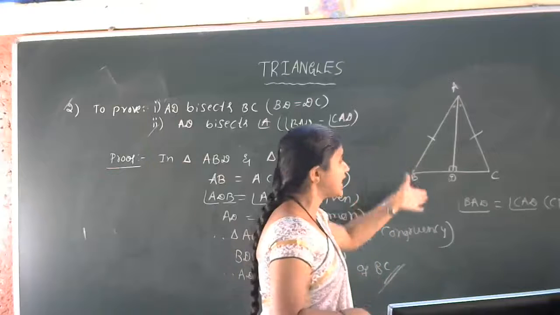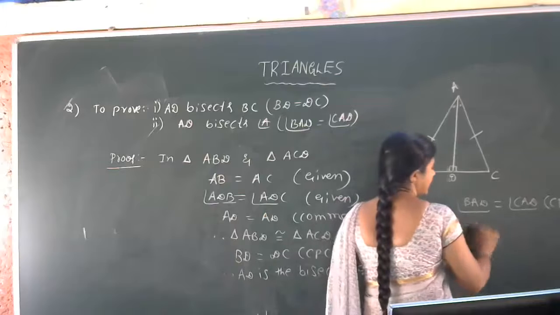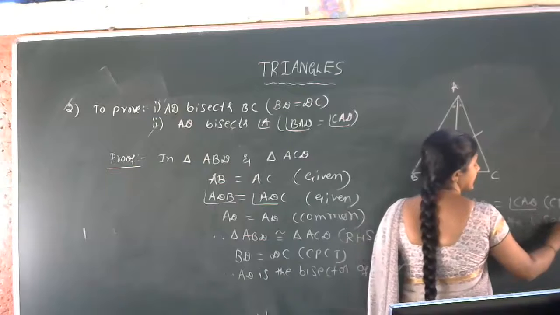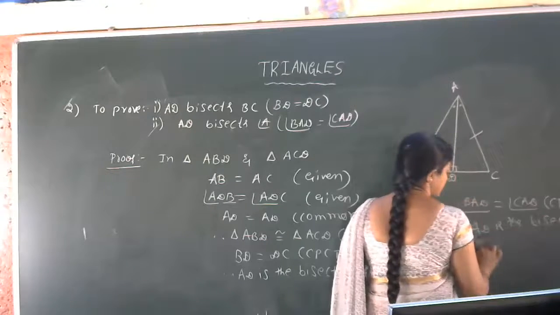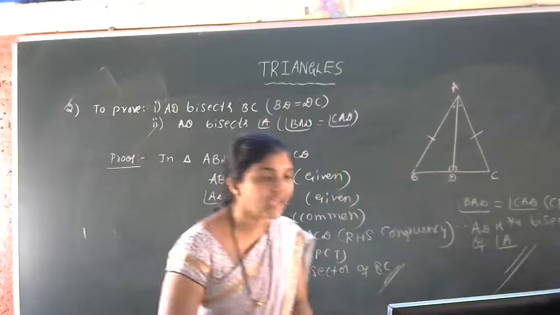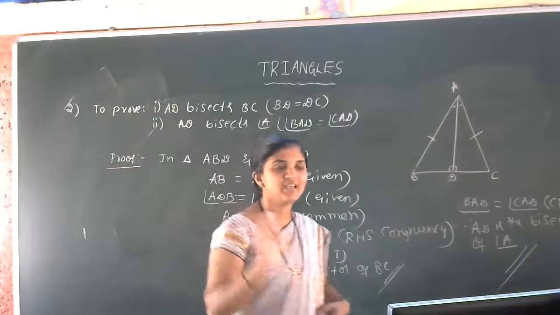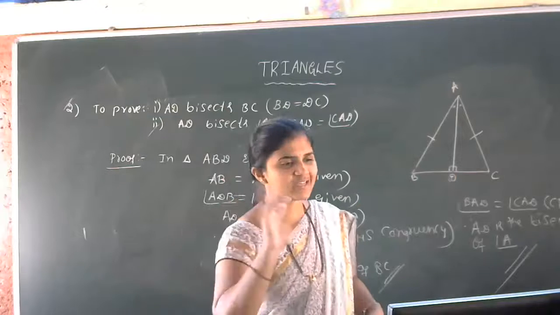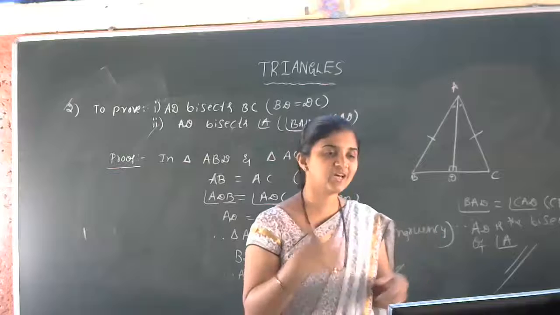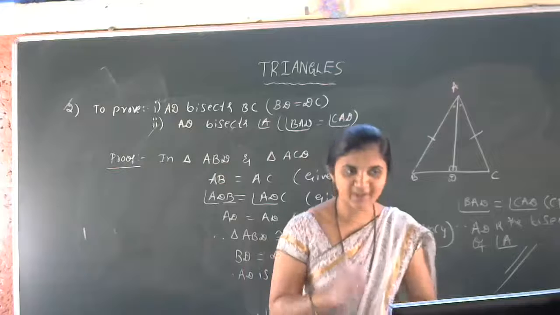So therefore AD is the bisector of angle A. Is that clear, students? Very simple problem. The second question is a very simple question. Just RHS congruency rule, then in CPCT we can reach the proof. Do you have any confusion regarding the second problem?